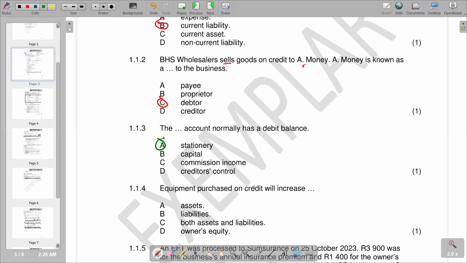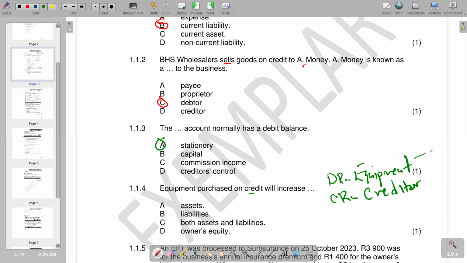So we are seeing that we have got a double entry that is there. That is the equipment is an asset, but then it's being purchased on credit. So when it's purchased on credit, it means we are going to create a creditor. So obviously, the double entry that we have there is that on this transaction we are supposed to debit our equipment, and obviously we are supposed to credit our creditor now.